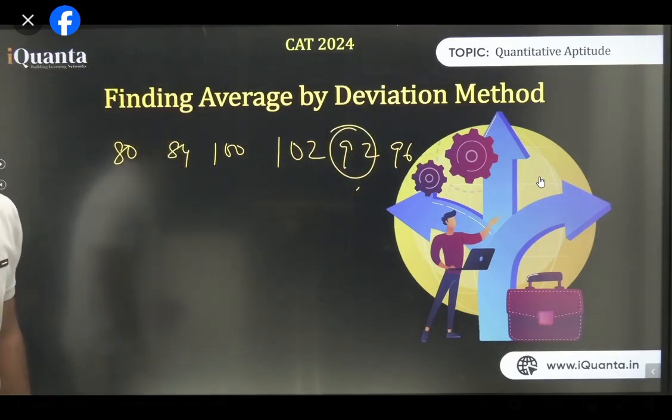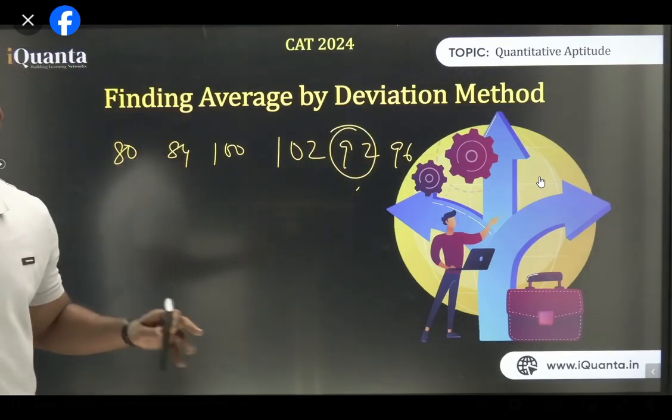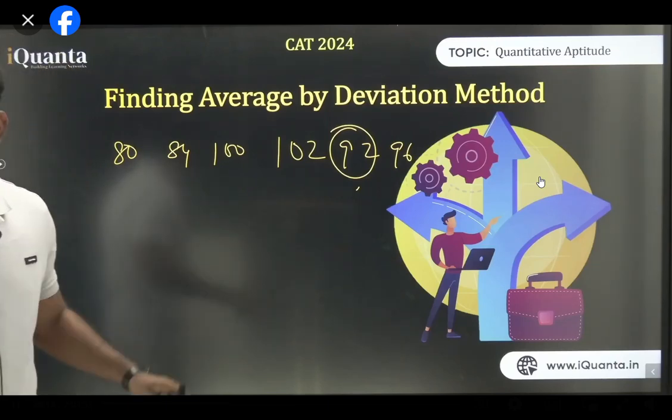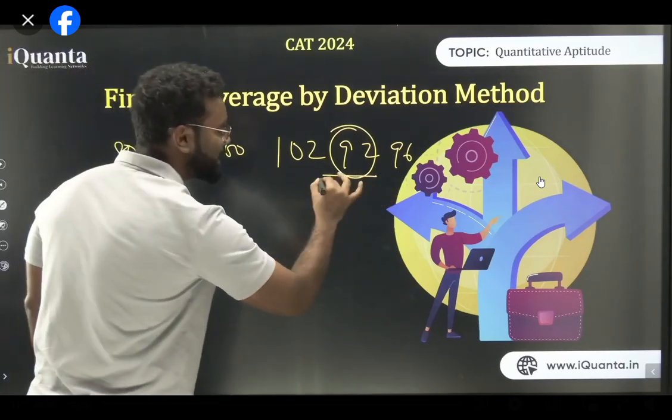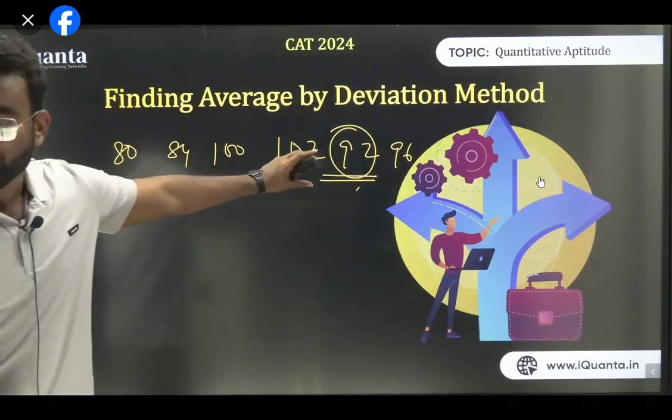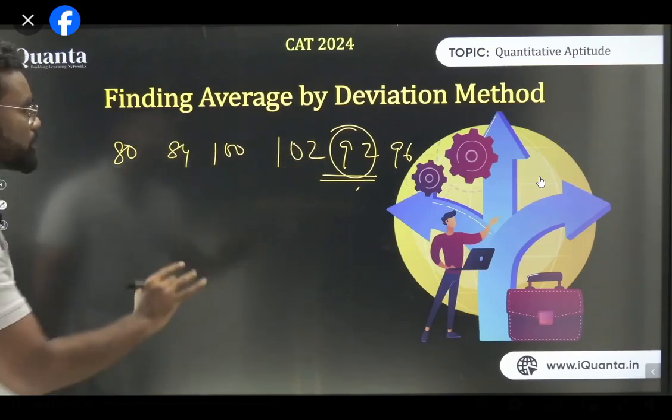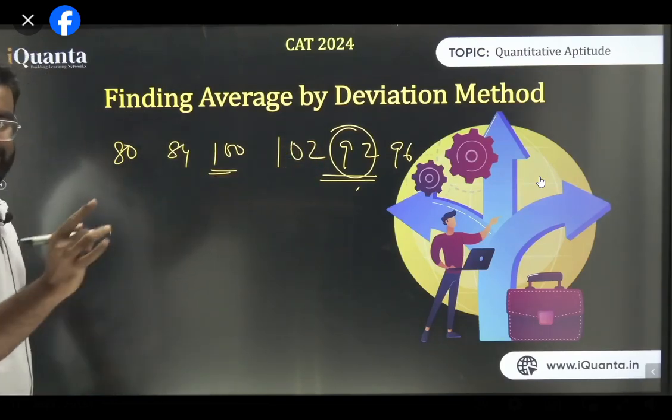So start with 92. Yes, I'm slowing it down. I'm doing the same thing again and again so that you can go through it again and again. The first step is taking the base. The base is 92. So I'm taking a mid value. The mid value is 92. You can take 100 also, no problem, but I started with 92.